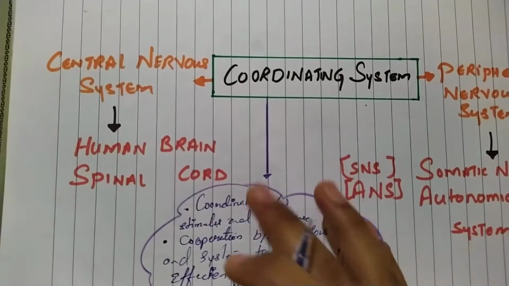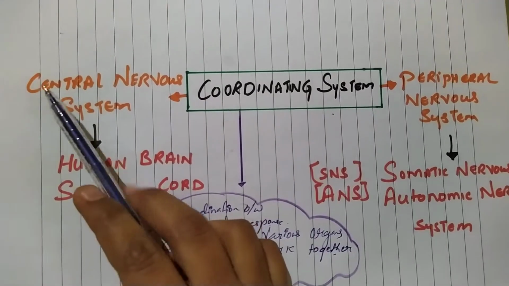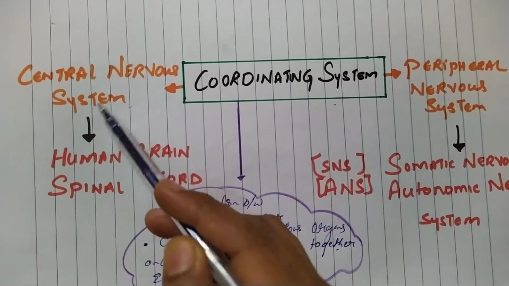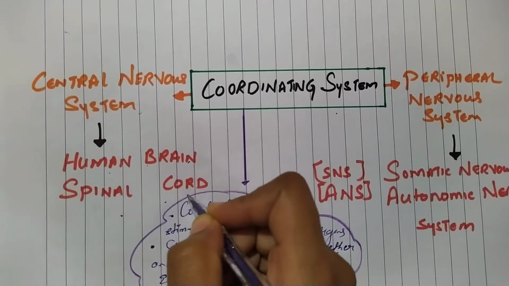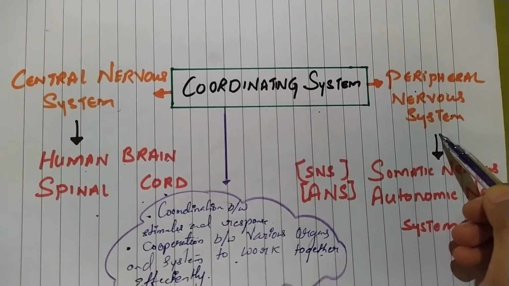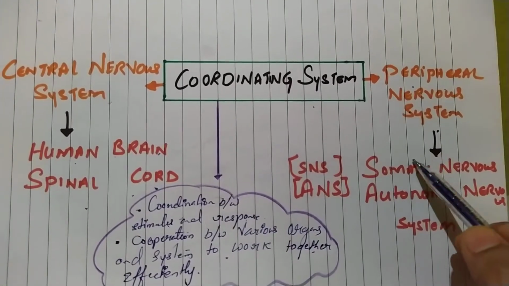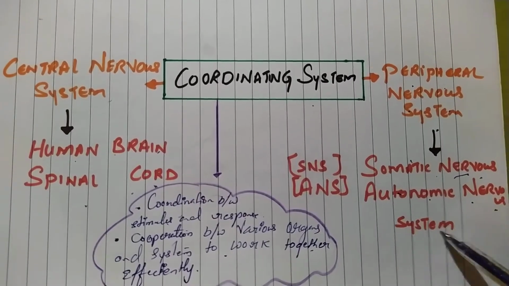So this coordination system can be divided into two sections, that is the central nervous system, where we are going to study in detail about the human brain and the spinal cord, and the next is the peripheral nervous system, where we are going to study in detail about the somatic nervous system and autonomic nervous system.